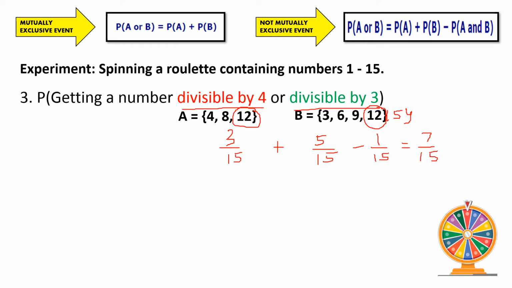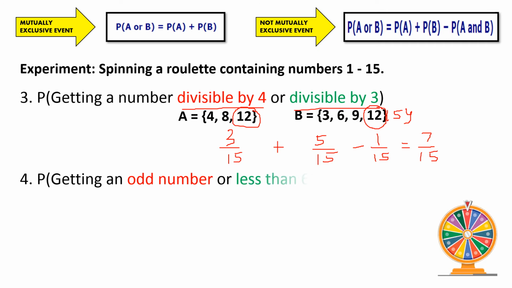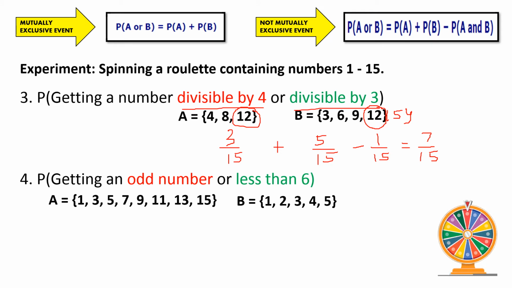Next one, number 4: the probability of getting an odd number or a number less than 6. The odd numbers are 1, 3, 5, 7, 9, 11, 13, and 15. For the numbers less than 6, we have the numbers 1, 2, 3, 4, 5. For the first event, the count of odd numbers is 1, 2, 3, 4, 5, 6, 7, 8, so we have 8 over 15. For the second event, the probability of getting a number less than 6 is 5 over 15.